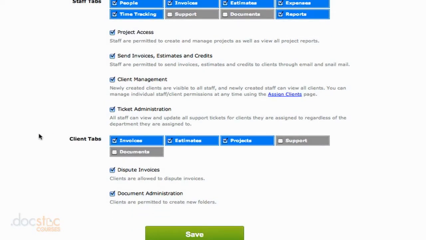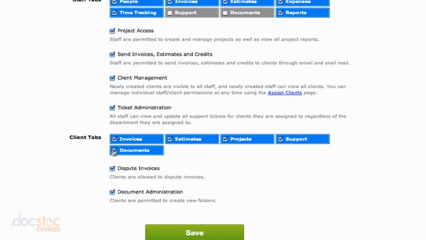Then down here at the bottom, you can choose the areas that you want your client to be able to have access to. So if you are using the support and documents feature, you can go ahead and check those. If, let's say, you have a client that is being invoiced every month, but they aren't receiving estimates, they don't have detailed projects here in FreshBooks, and you want to simplify things for them, you could uncheck all of these boxes except invoices. So that way when they log in, they can just view their invoices, they don't get confused by having all these other sections available to them here in FreshBooks, and they can just access that area that they need access to.